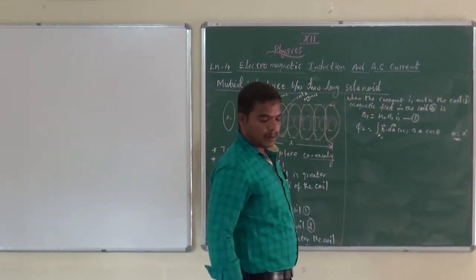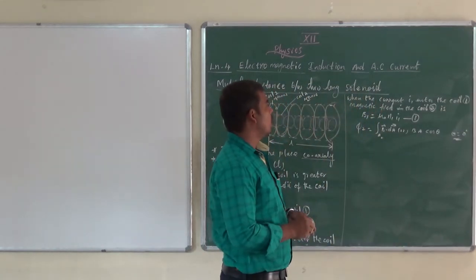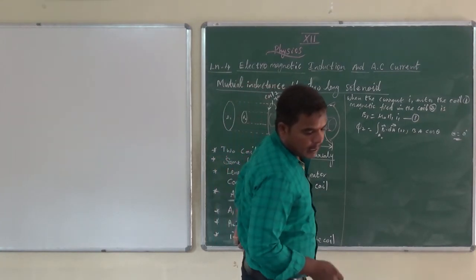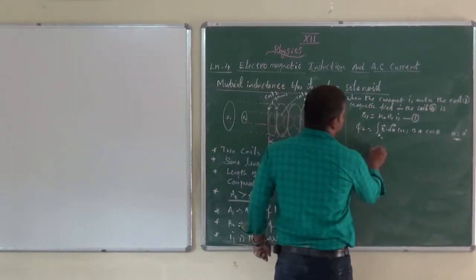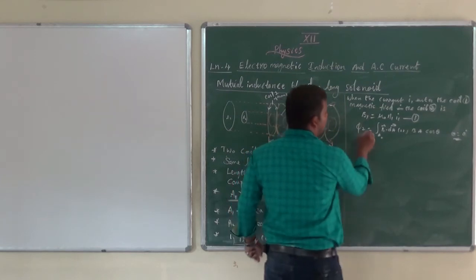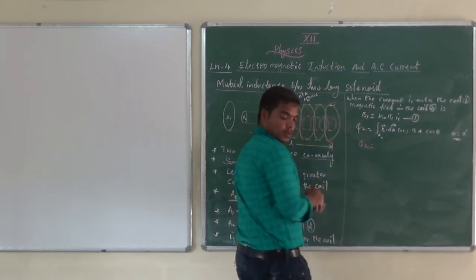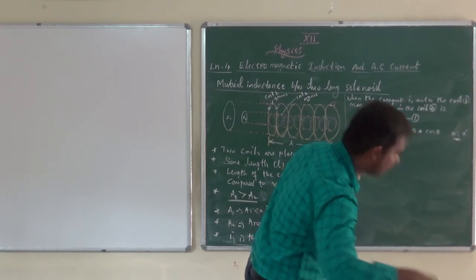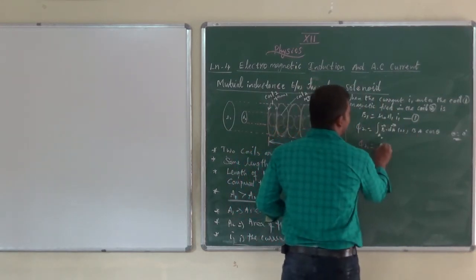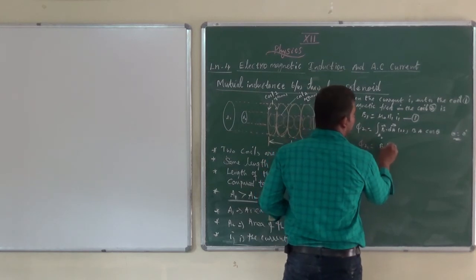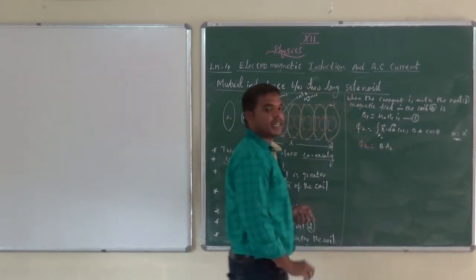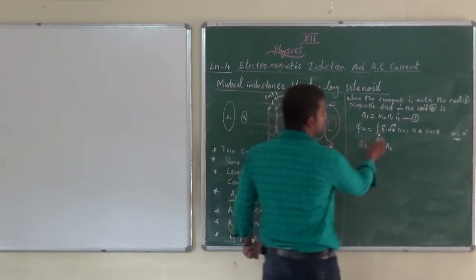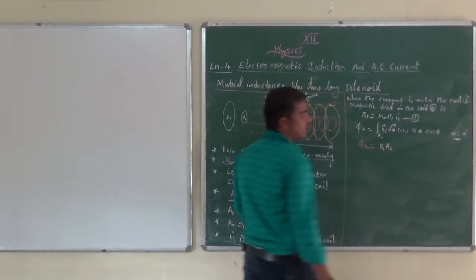Got it? Here, in this equation, we have to represent phi2 as phi21, which is B1 into A2.